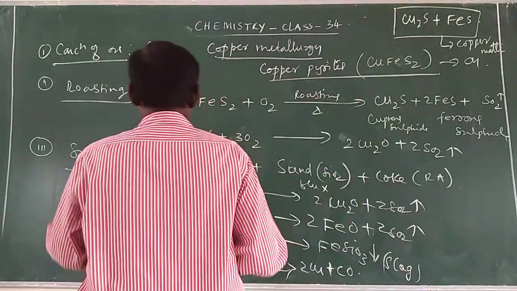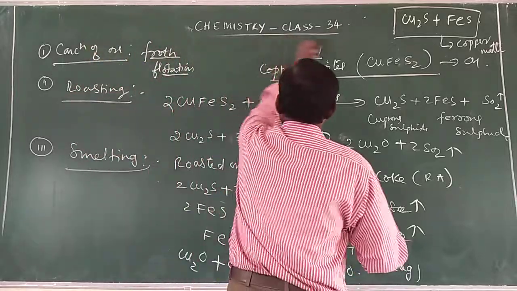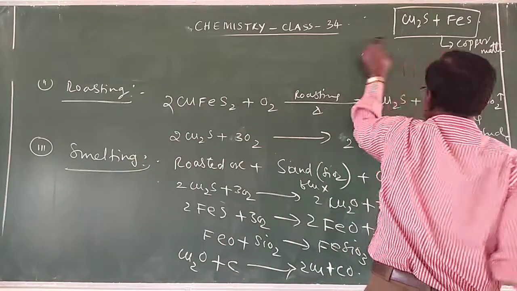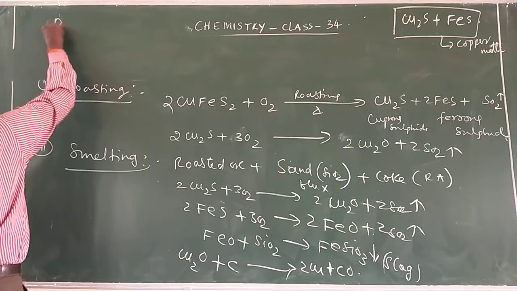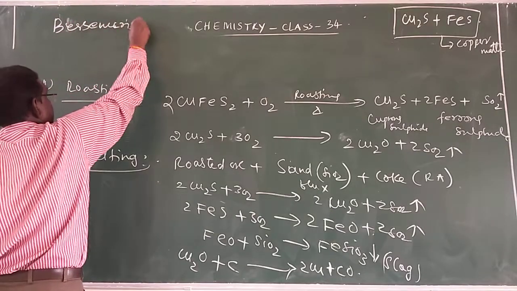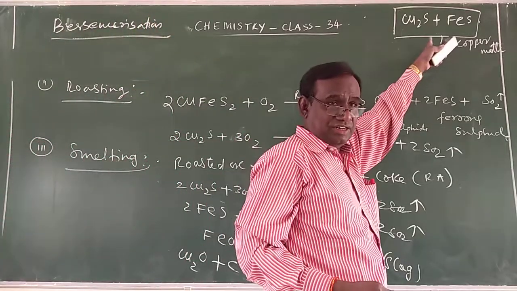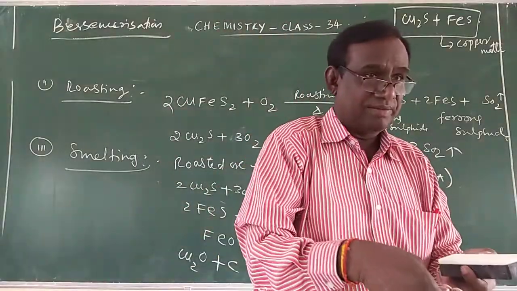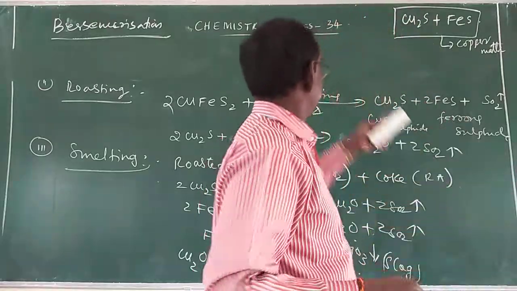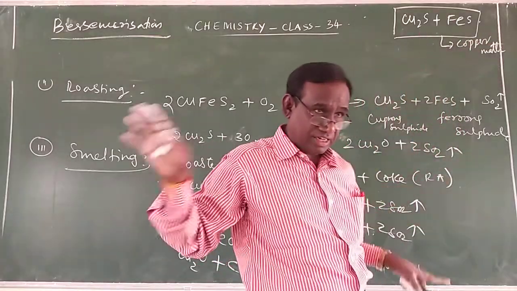Now I am going to write this bessemerization process here. So during bessemerization, what happens? This copper matta is taken and mixed with more silica, sand, and it is heated in the Bessemer converter, which is lined with silica. Remember, cuprous sulfide and ferrous sulfide is called the copper matta. Copper matta is obtained at the end of the smelting stage.